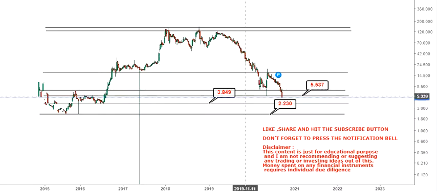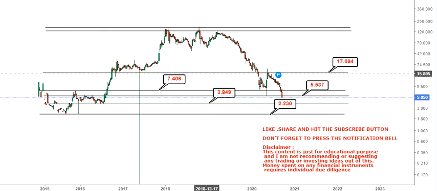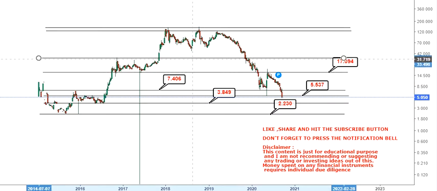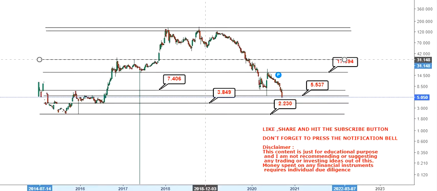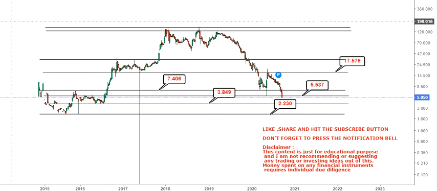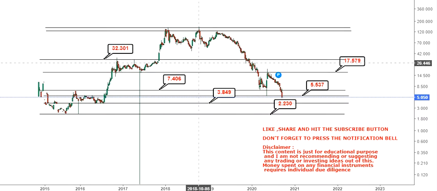Now you have your levels on the upper side, or the target side. You have your first target at 7.4, then your next target at 17. So there will be a charge up on the upper end of the range once the stock moves above 7. Next will be 17, and after 17 you have 32.